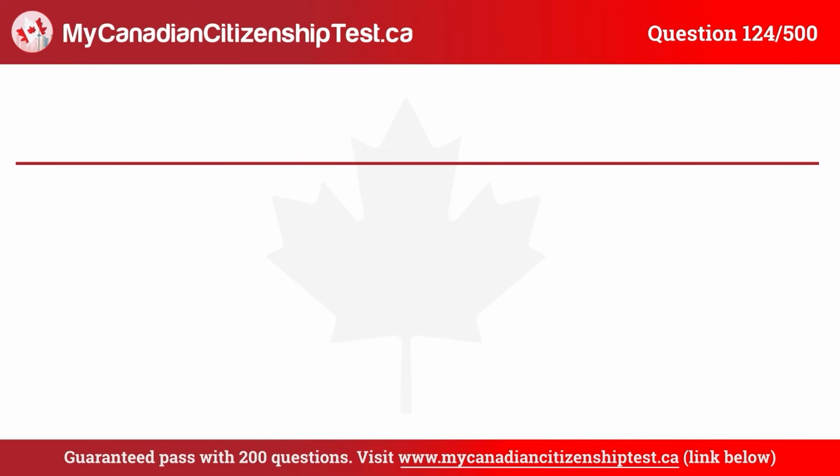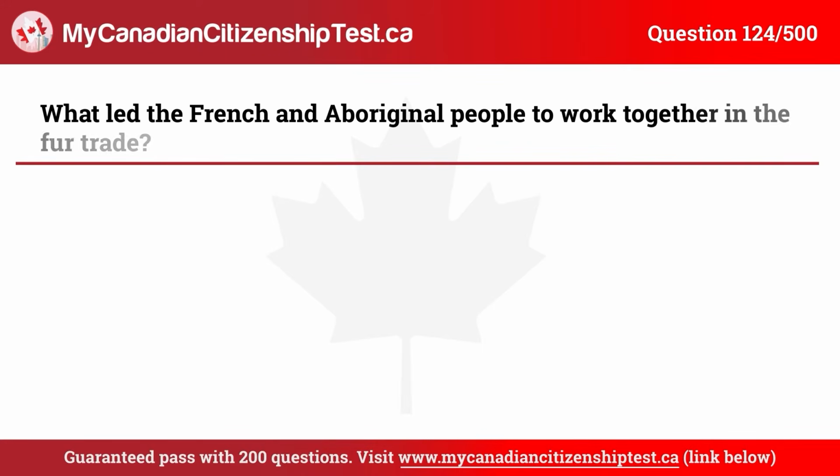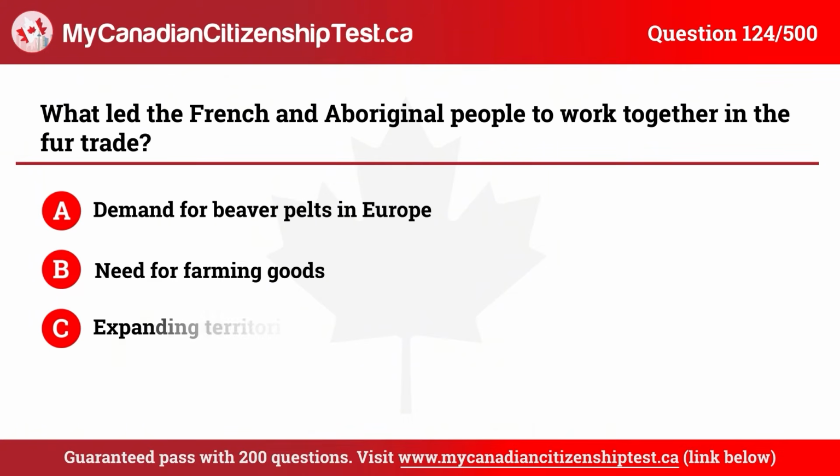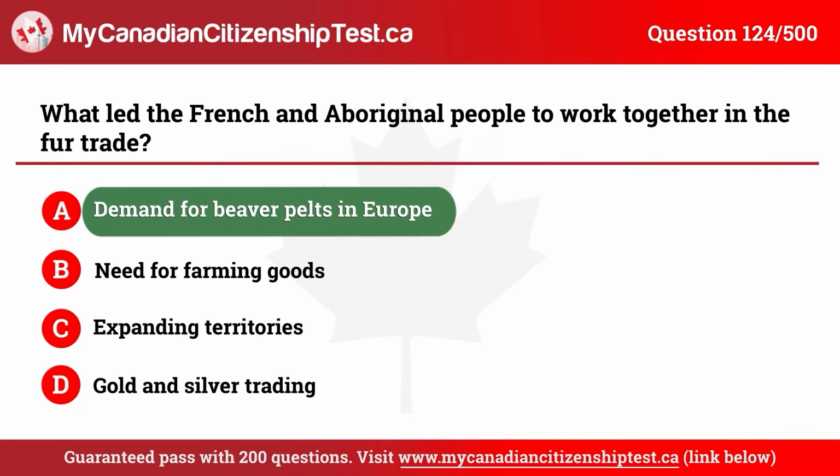Question 124. What led the French and Aboriginal people to work together in the fur trade? A. Demand for beaver pelts in Europe. B. Need for farming goods. C. Expanding territories. D. Gold and silver trading. The correct answer is A. Demand for beaver pelts in Europe.